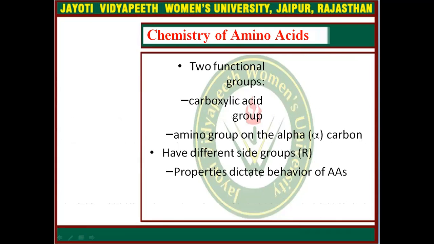Now come to the chemistry of amino acids. Basically they have two functional groups. First is the carboxylic group, second is the amino group on the alpha carbon, and they have a side chain group which is commonly denoted as R.